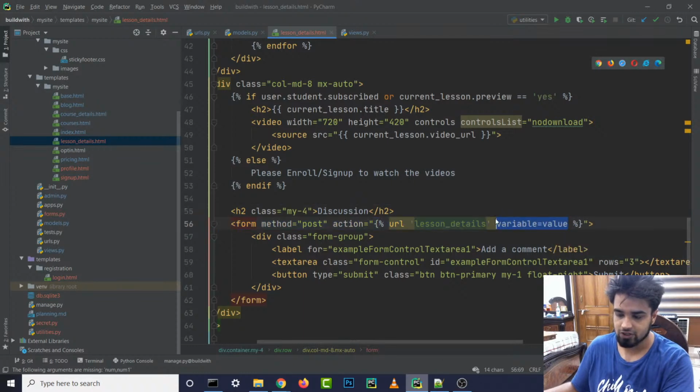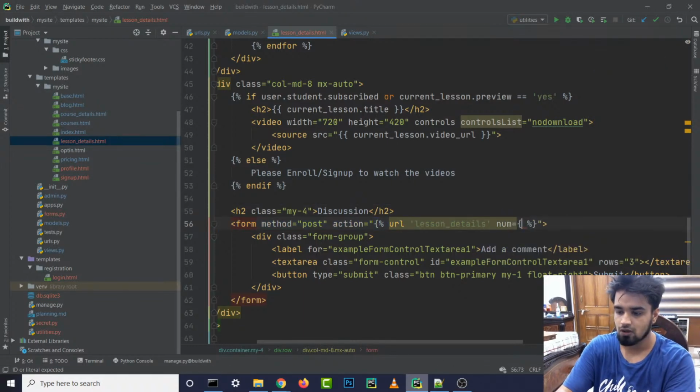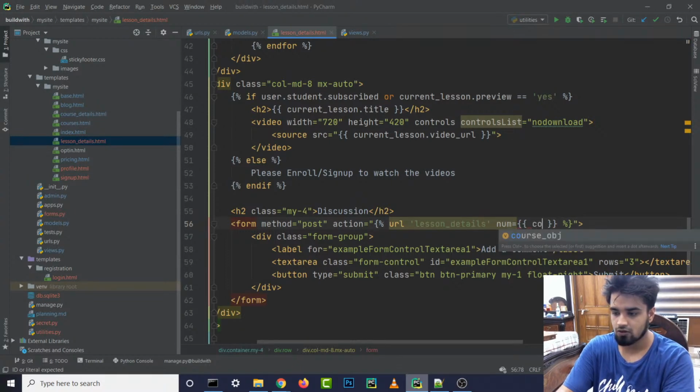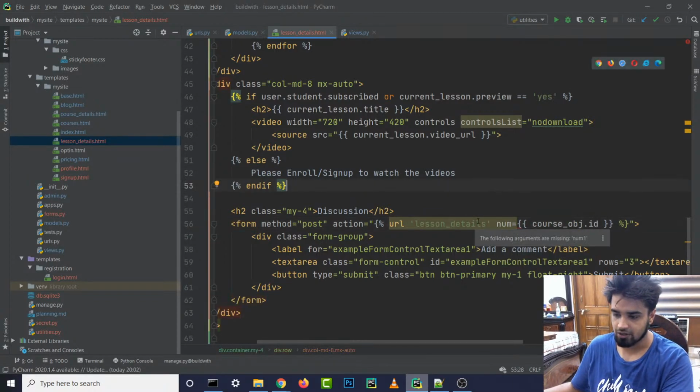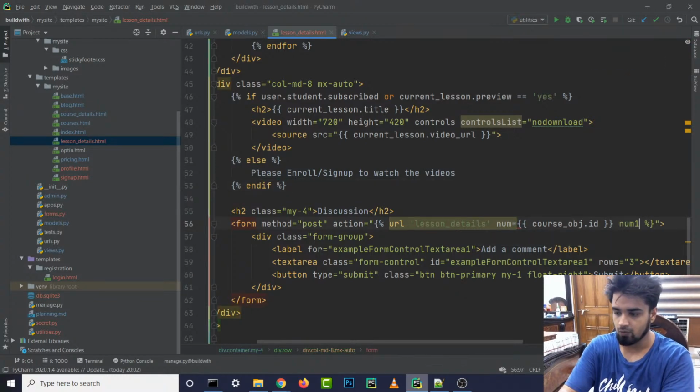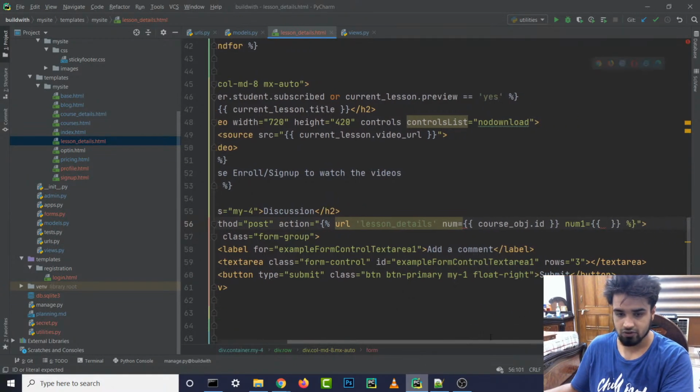So I guess we can just do num equals to course object.id, right? But it's giving us an error, man. I don't know. Oh, num1 is missing, I guess. So we can also add num1 equals to, can we add two variables? Because I want to add num1 here, but it's not letting me add another variable. Do we need to add a comma or something?